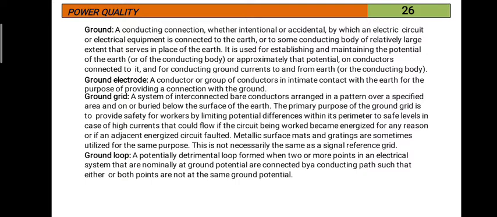Next, ground grid: a system of interconnected bare conductors arranged in a pattern over a specified area and on or buried below the surface of the earth.